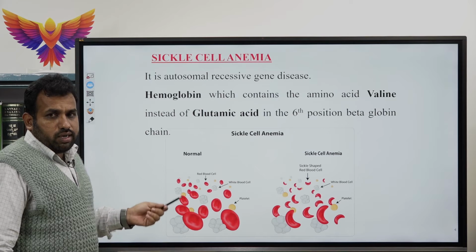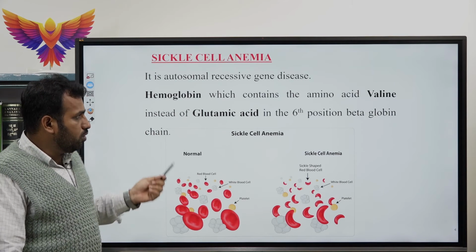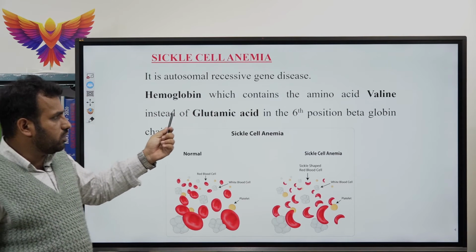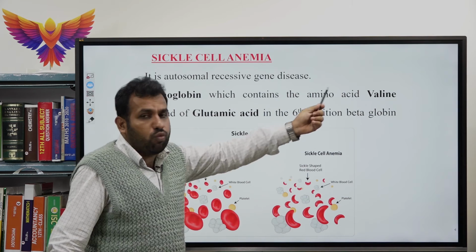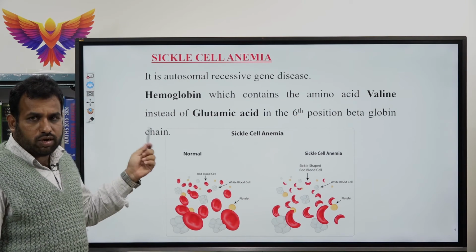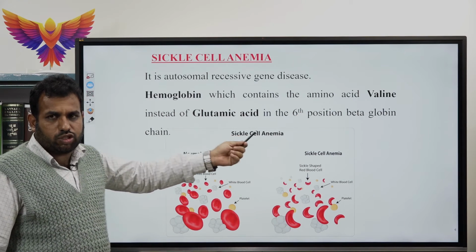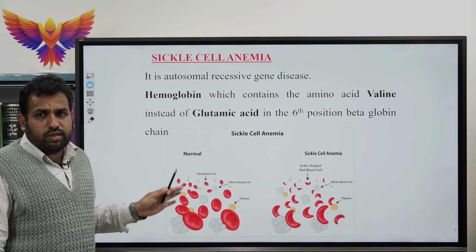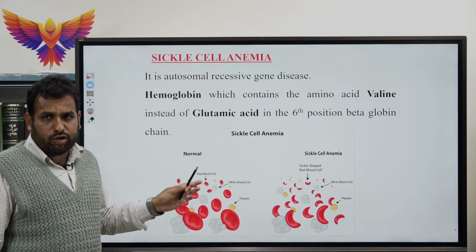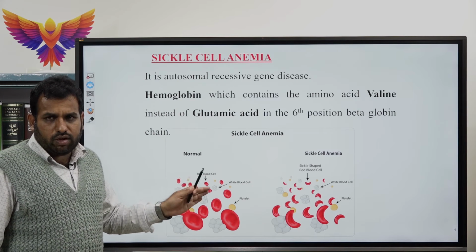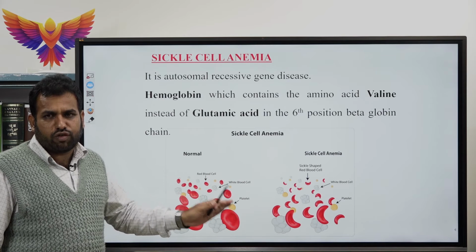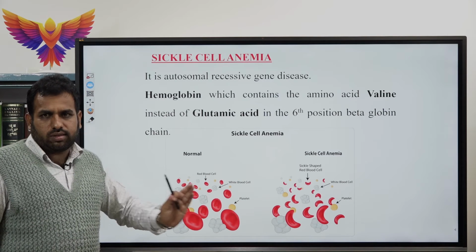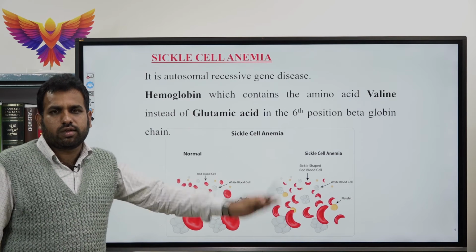What happens here? Normally hemoglobin has the amino acid glutamic acid at the 6th position of the beta globin gene, but here it is replaced by valine. Hence, this causes sickle cell anemia.